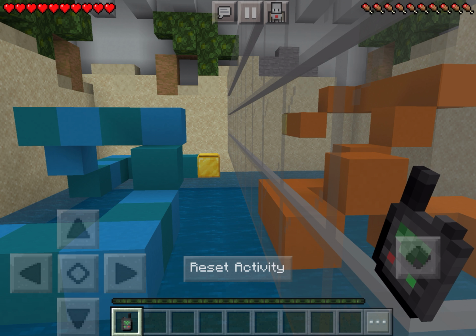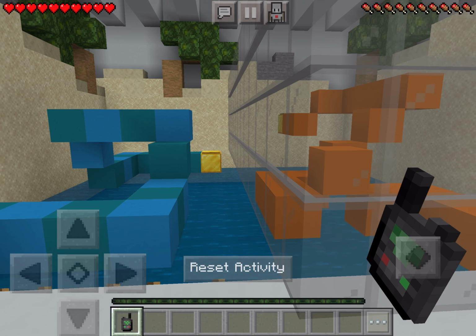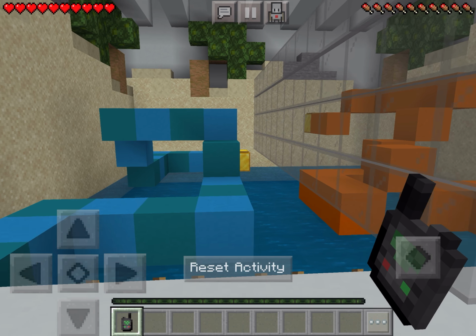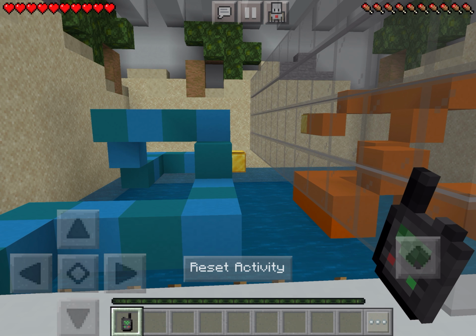You can try doing it, but don't worry so much about it. Just try your best to get your agent, your little robot, there in a timely manner.